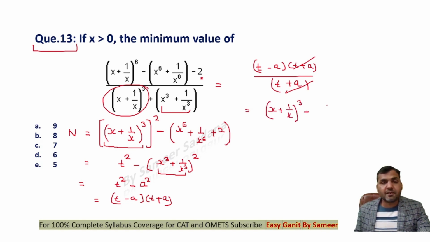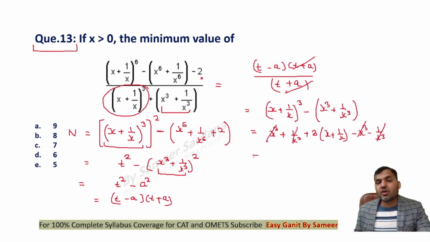And what is a? A is x cube plus 1 upon x cube, right? Now if you simplify this using a cube plus b cube plus 3ab into a plus b, minus x cube minus 1 upon x cube, these two terms will get cancelled. Finally, this whole expression will reduce to 3 times x plus 1 upon x.